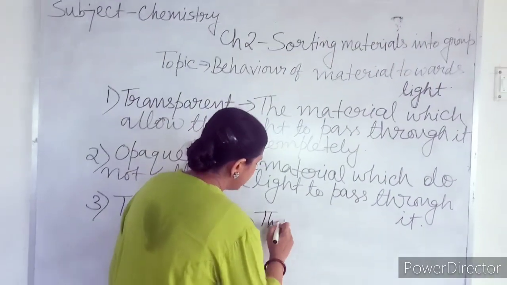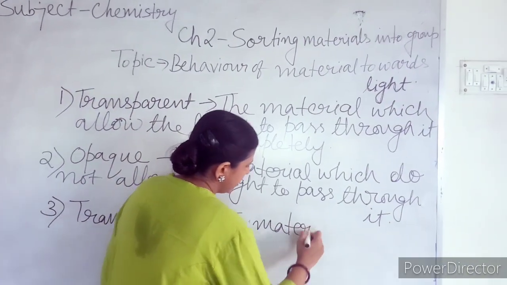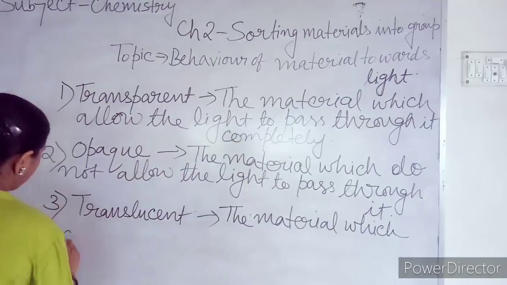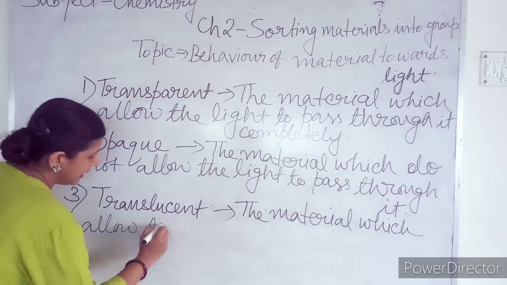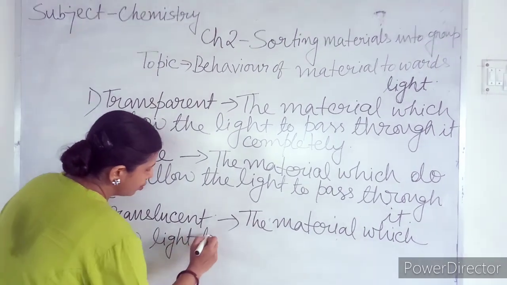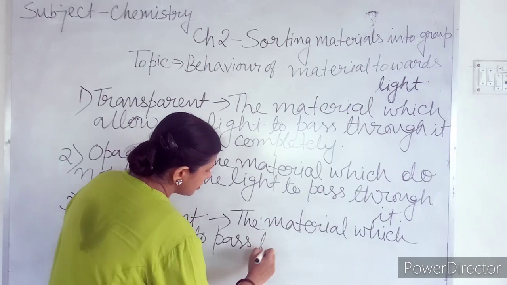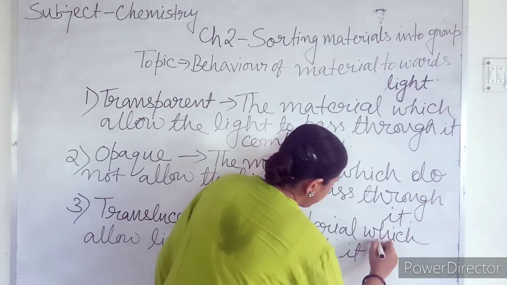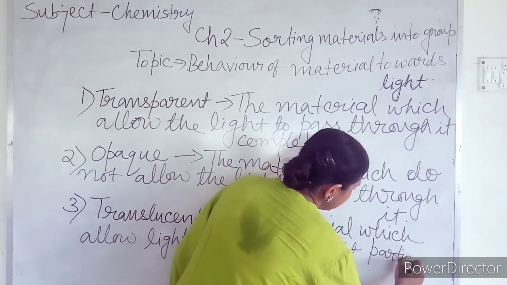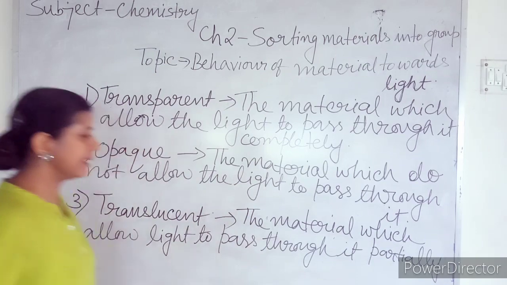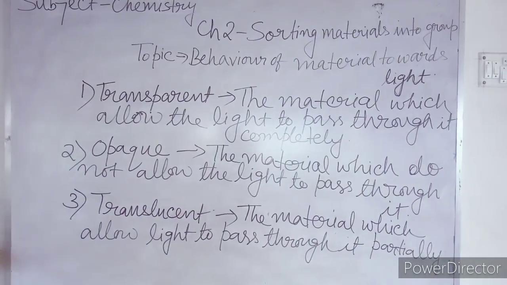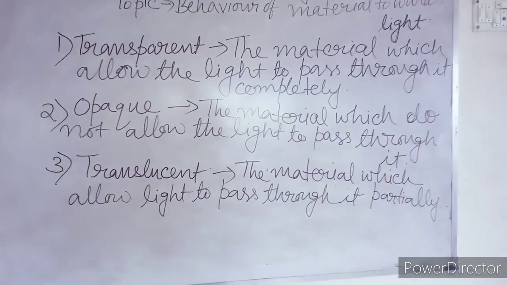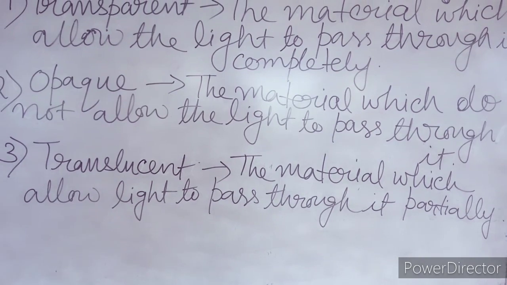So the material which allows light to pass through it partially, not fully, partially, that material is called translucent.